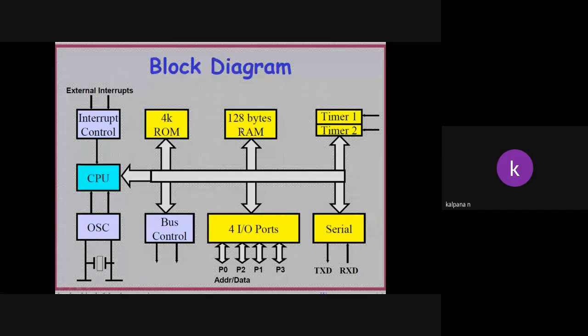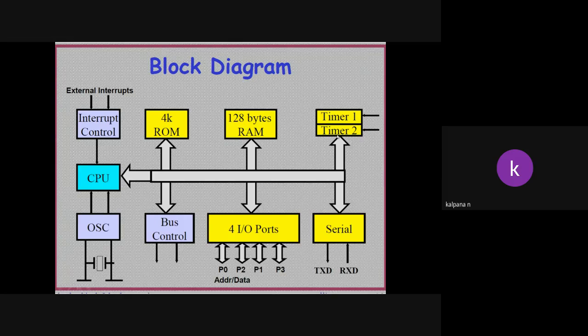If suddenly the power is switched off, if we switch off the microcontroller, the data which is stored in the RAM will be erased. But the data stored in the ROM will not be erased. Why? Because this is read only memory, we cannot erase it. Whereas here we can erase. If we switch off the microcontroller, the data will be erased, meaning the data is stored temporarily.